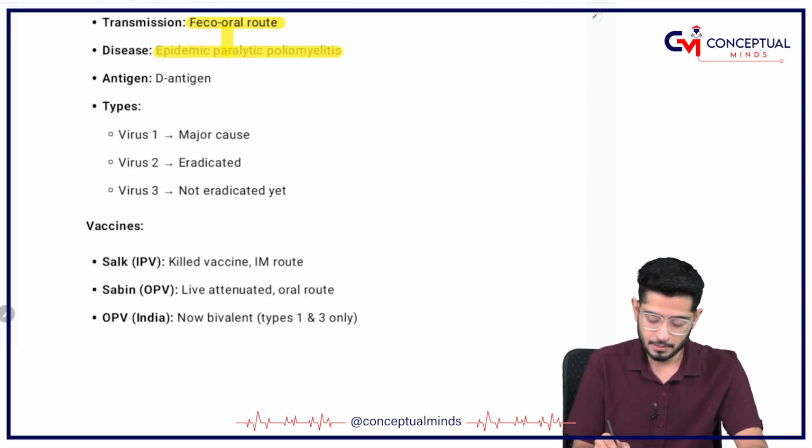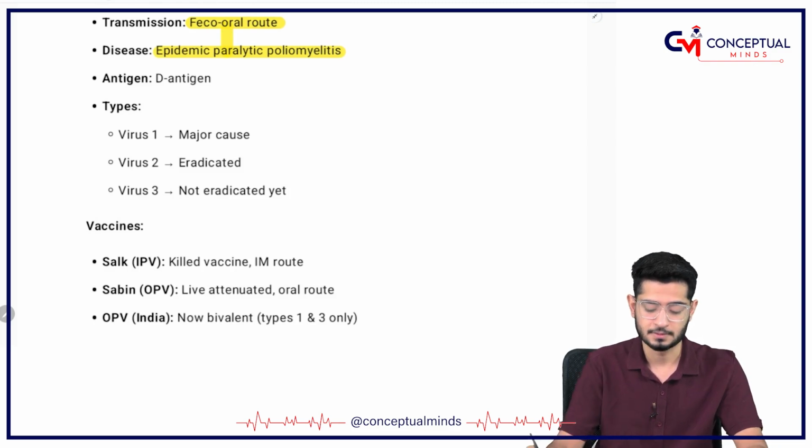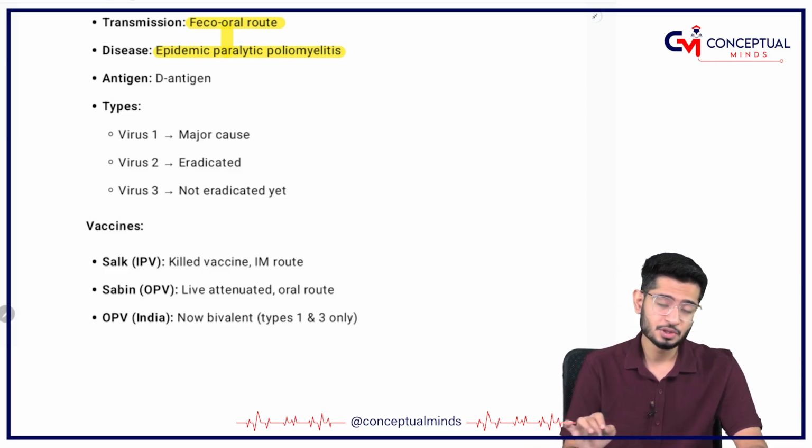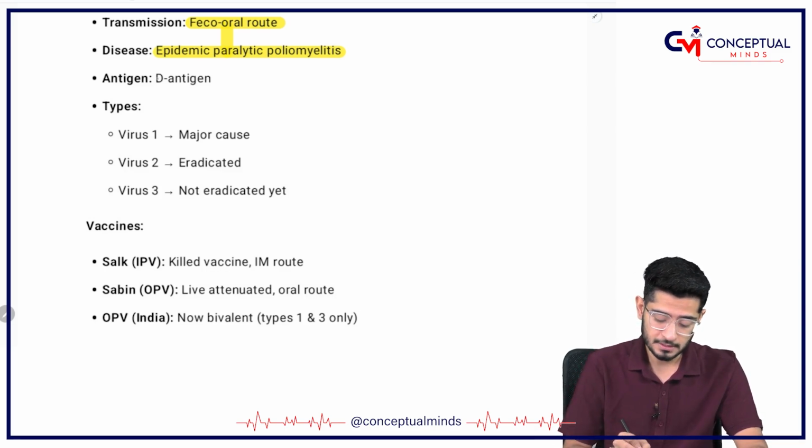Okay. Now, poliovirus, you know that it is transmitted via fecal-oral route and is responsible for causing epidemic paralytic poliomyelitis. My dear friends, as I told you, poliomyelitis is the virus which is going to get transferred via fecal-oral route, and hence the disease which it is going to cause is called epidemic paralytic poliomyelitis. Okay. Which is the antigen which is responsible for this property? This is called the D antigen.